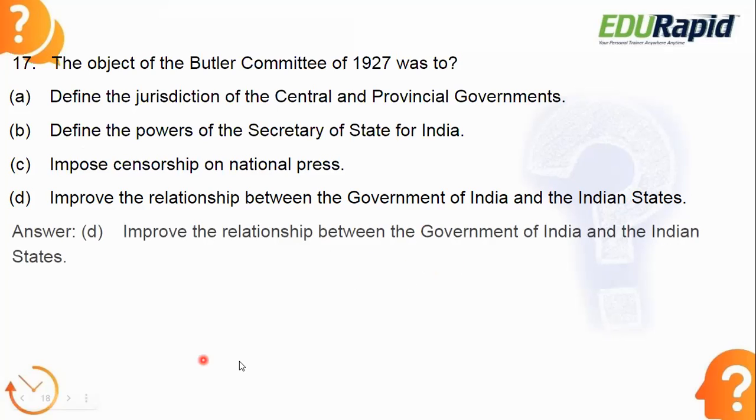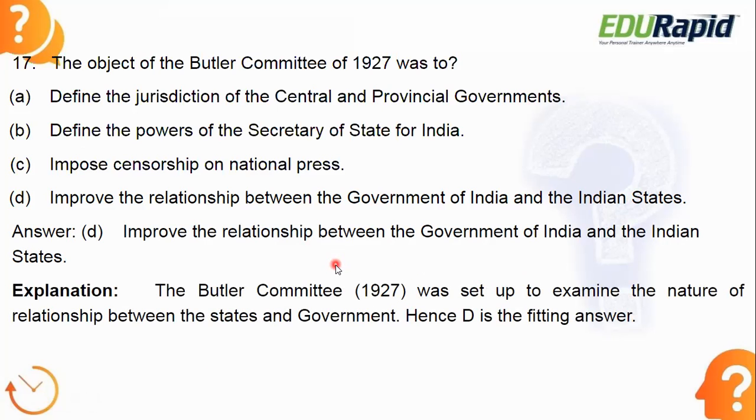Okay, let's see the answer. Answer is D. Improve the relationship between the government of India and the Indian states. So the Butler Committee, 1927, was set up to examine the nature of the relationship between the states and the government. Which government? British government. So that's why option D is the correct answer.